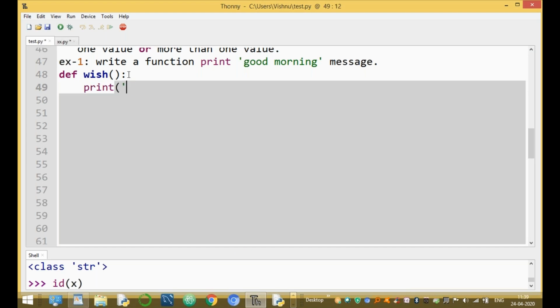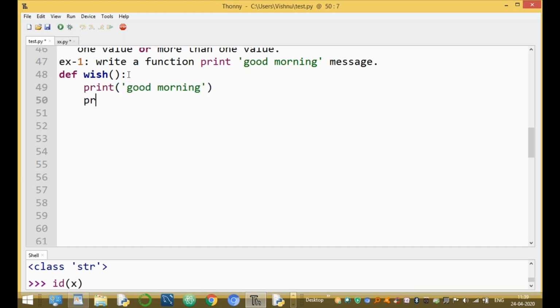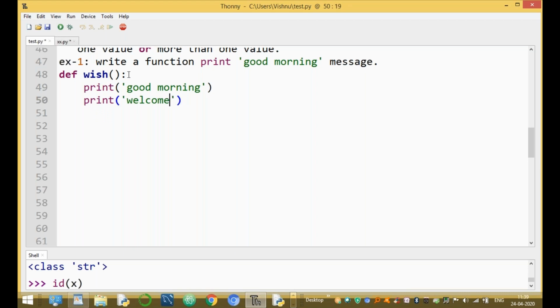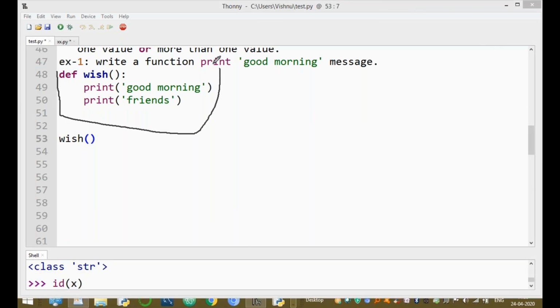The statement is print good morning. What type of message do you want? Good morning, welcome, or good evening, or good morning friends. One more message is good morning friends. These are the executable statements. It is a function. In this program, we can call this function. Now here, what is this statement? This is completely the function.